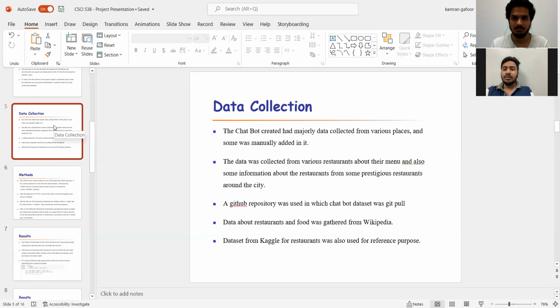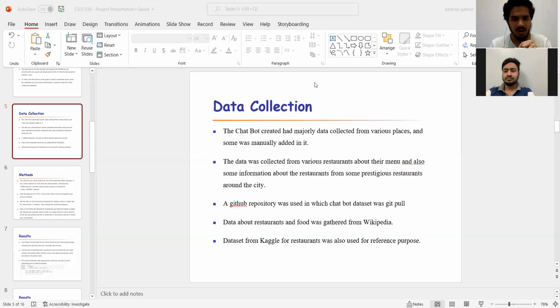A GitHub repository was used in which the chatbot dataset was available. Data about restaurants and food was gathered from Wikipedia and from some other sites. A dataset from Kaggle for restaurants was also used for reference purposes. Now, my teammate Mohammad Abdul Ghafoor will continue.